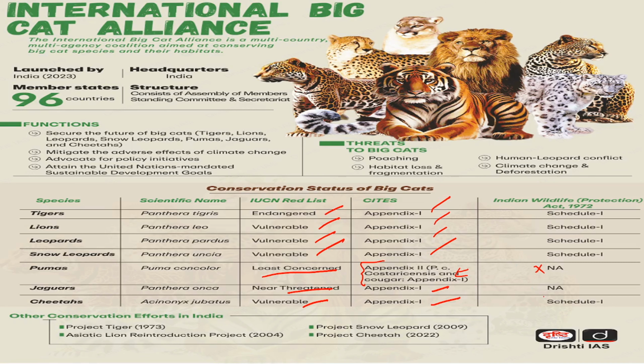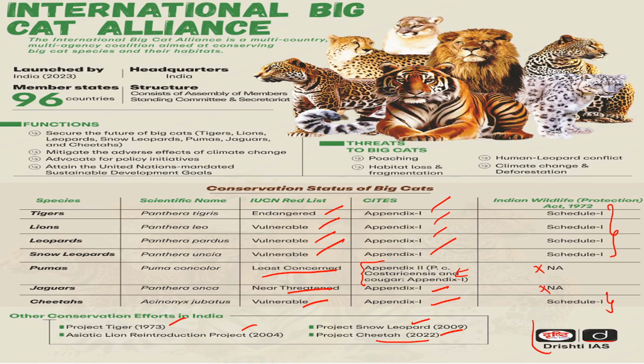this Wildlife Protection Act. Same with jaguars, also not seen in India, except these 2. All other 5 big cats are directly placed in Schedule 1. So the Indian government is giving very high importance to all the big cats. And see, we have taken many initiatives for conservation of these, like Project Tiger in 1973. I have taken this from this website. Okay, and Project Snow Leopard, Asiatic Lion Reintroduction Project, Project Cheetah, etc. very recently. So the Indian government is already taking different initiatives at the national level for various big cats.